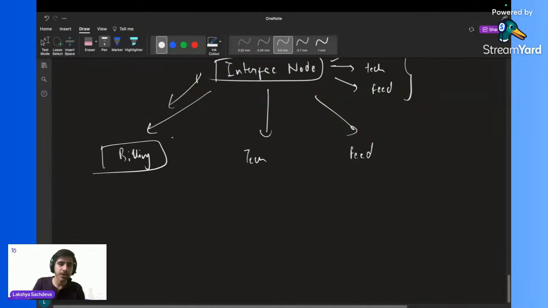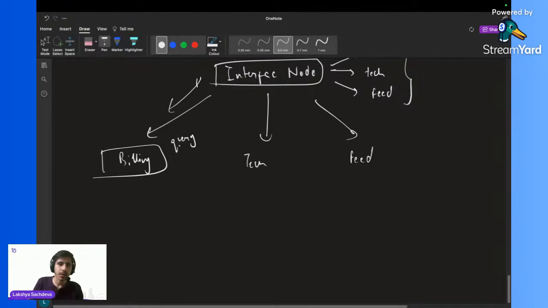I am sharing the query with the billing node, plus I am sharing the rating, because rating is like the user experience. If the rating is 1, we can give some extra advantage to the user, like a coupon code or anything. But if the rating is 4 or 5, we can give a little bit of cashback or something like that. So that is how we are going to use rating as well.